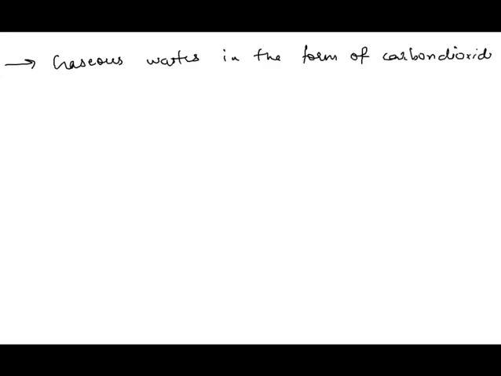As you know, carbon dioxide is a gas. So most animals excrete solid wastes in the form of feces, liquid wastes in the form of urine, and gaseous wastes in the form of carbon dioxide.